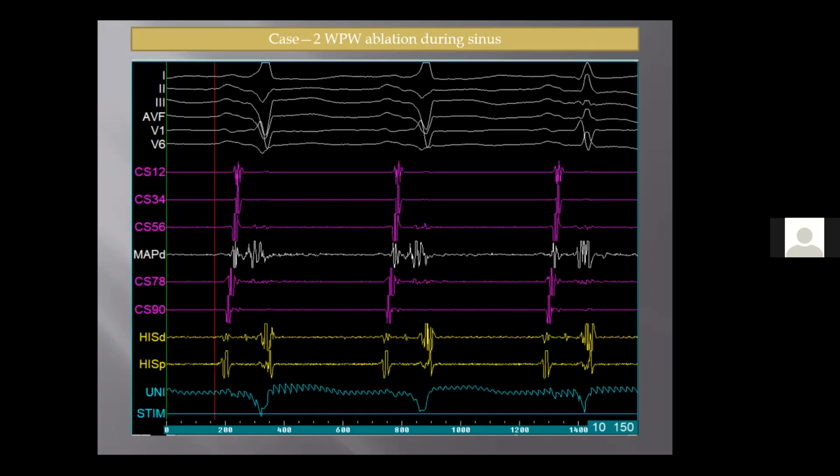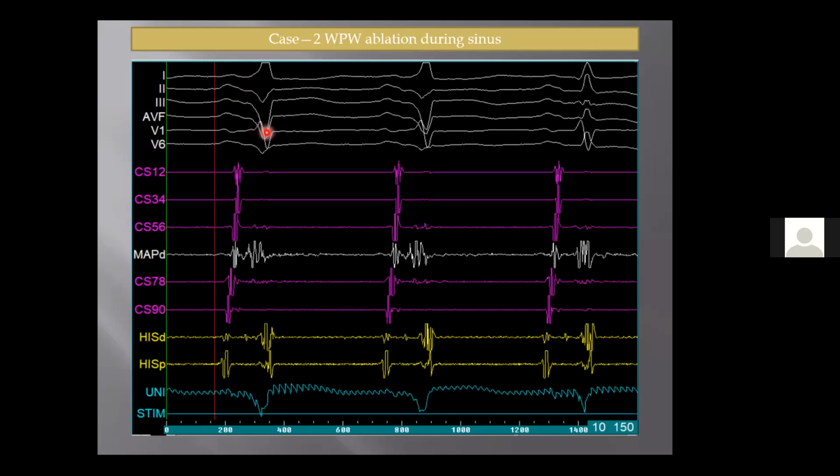This is another case that I'd like to discuss. Let's discuss the signal. Again, if we look at this single slide, what are we seeing? On the surface ECG, again, there is a WPW pattern of activation. This is definitely a pre-excitation pattern that we can see. AVF looks negative. V1 R by S is less than 1. So this was a right-sided pathway, and of course, a posterior pathway.